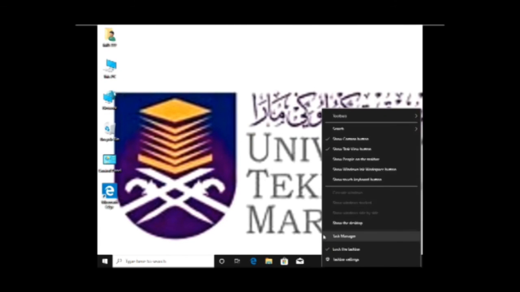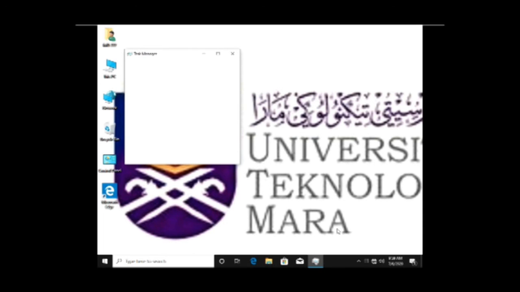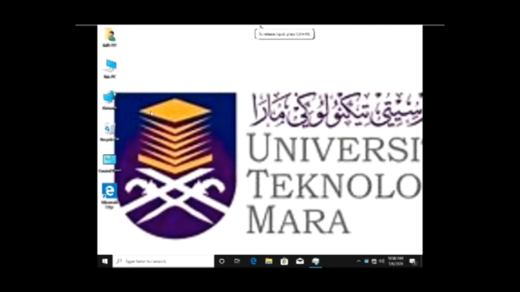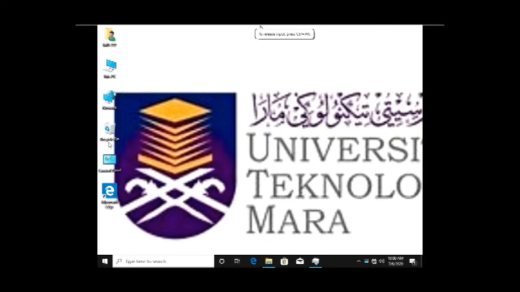And right click on the taskbar and a menu will appear, and click on task manager to show the running tasks. Right click. There are no applications running. What we have to do is open Microsoft Edge first and minimize it.